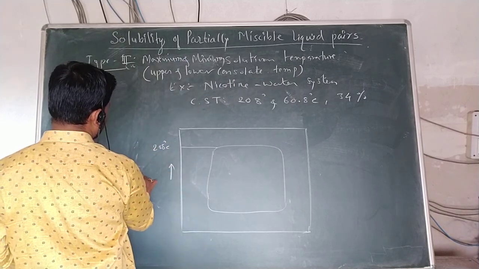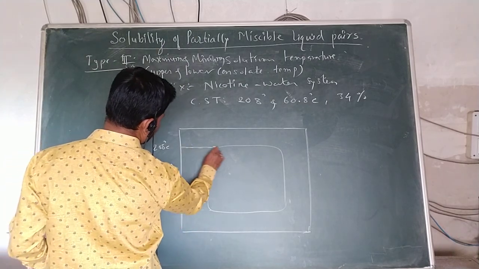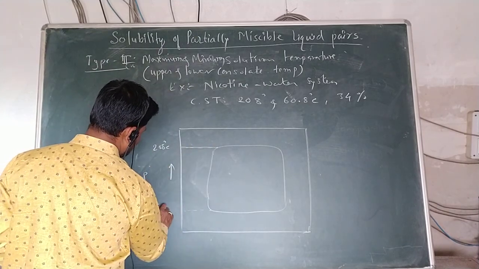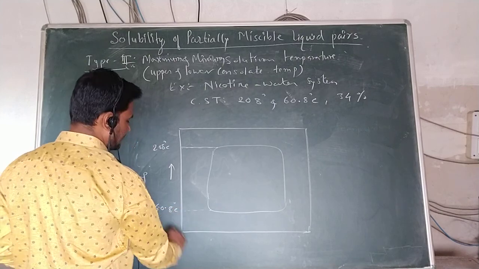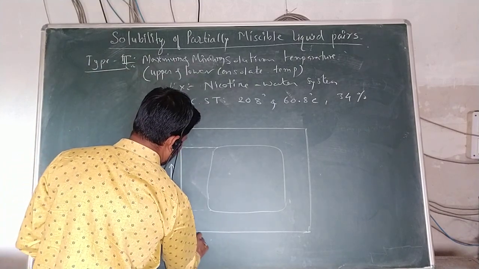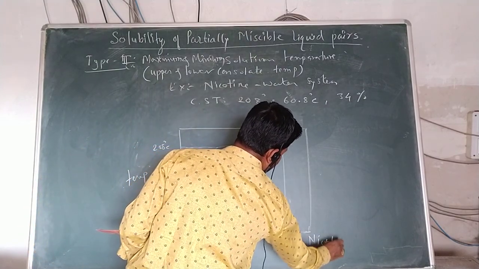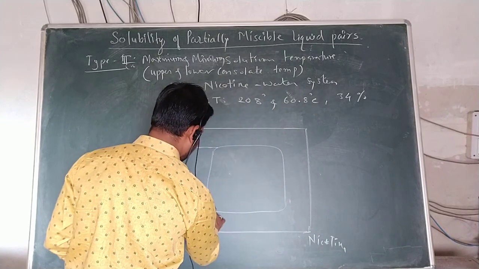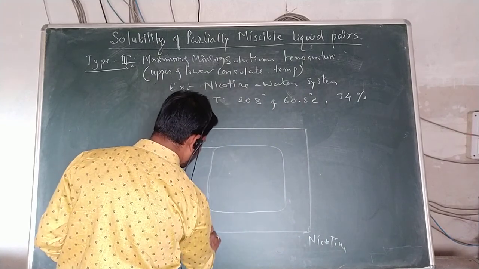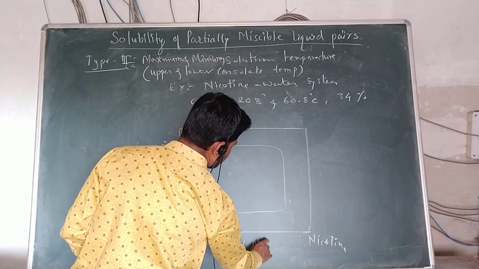On the y axis temperature is there, where again it is a plot of two different temperatures, as I told, 16.8 degrees Celsius. On the x axis water is there and nicotine, where the percent of nicotine is 34%. See, where both can be drawn, 34% of nicotine.